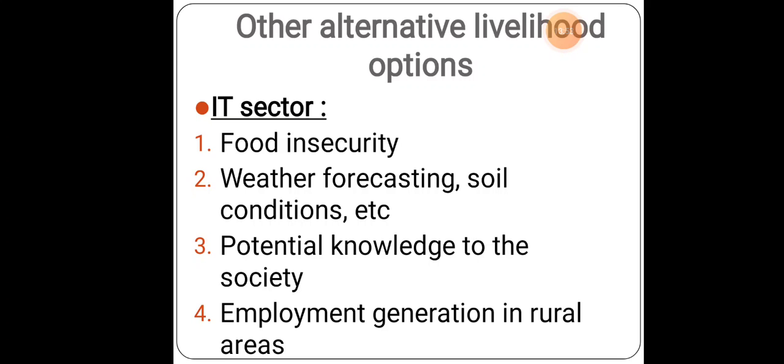Okay, so food insecurity. When there is no proper security of food, what does the government do? They will give proper food security. From where will they give the food security? Based upon the PDS. What is PDS? Public distribution system. Based on this, the company will take a tender, buy from the farmers, and give it to the government or to the end public. All these things can be done.